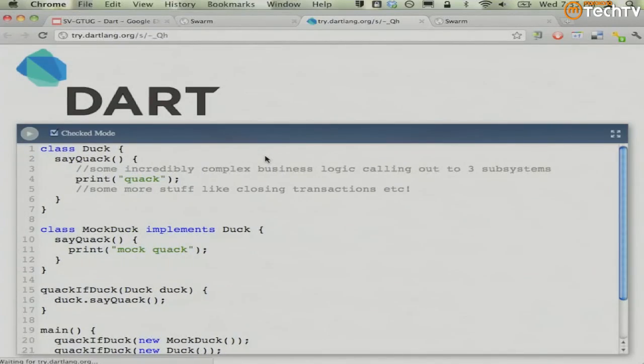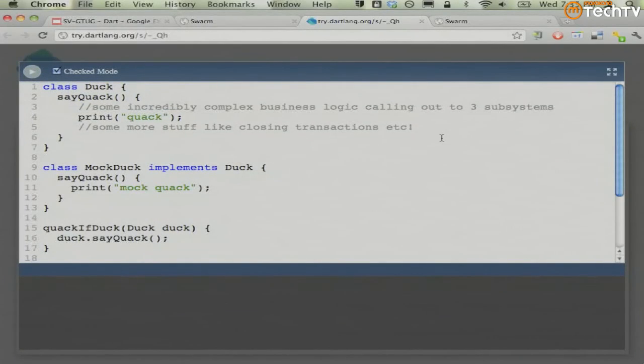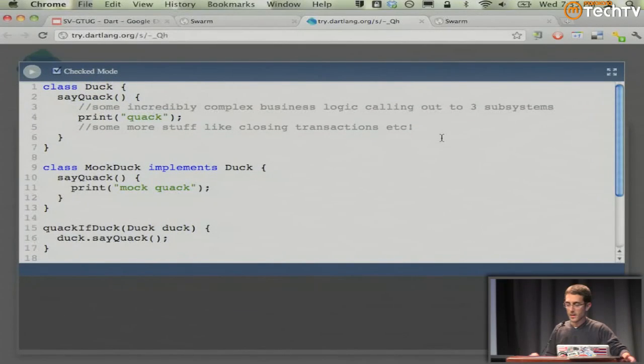Okay, let's look at one other example here. This is one of my favorite features. It turns out that in Dart, classes have their own interfaces. And here's an example of this. We have a class Duck, with some method, say quack, which prints quack.